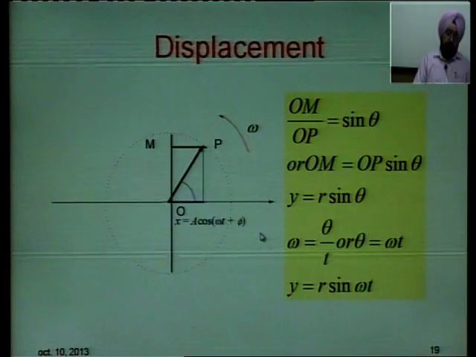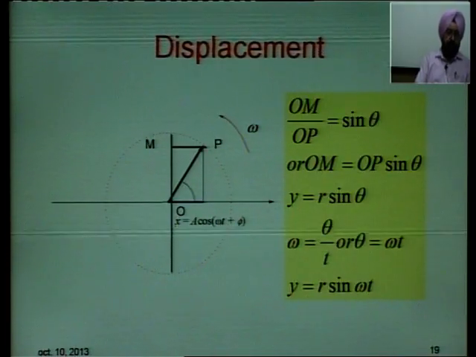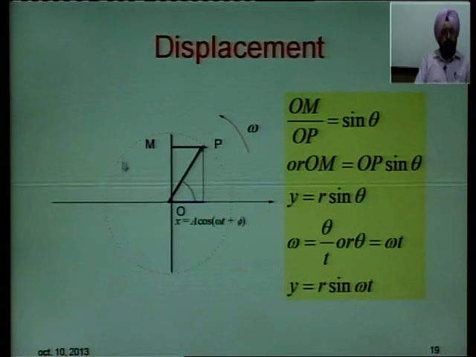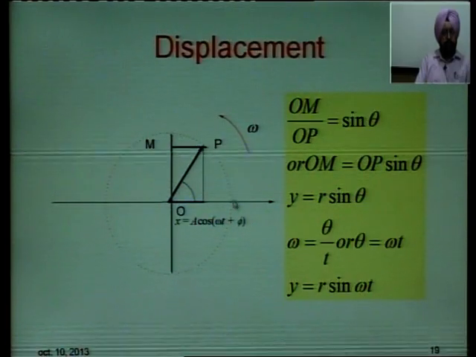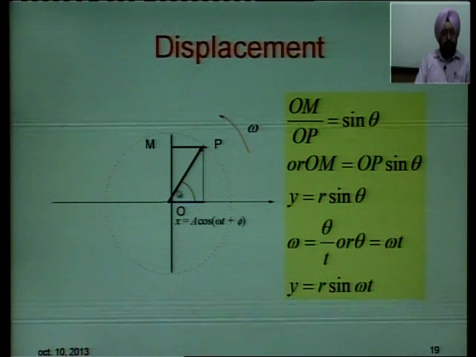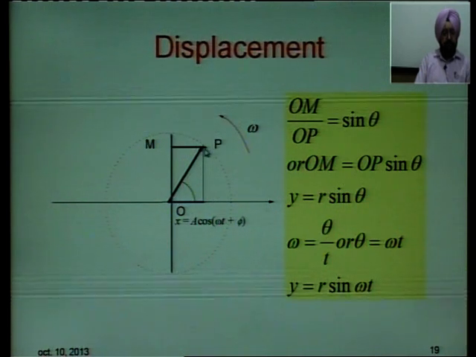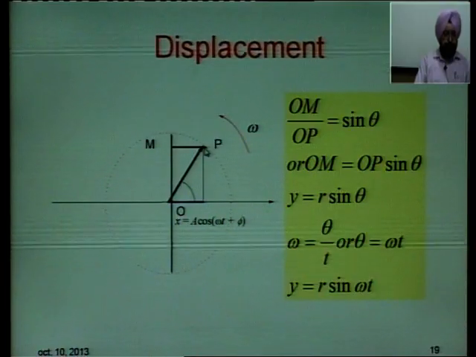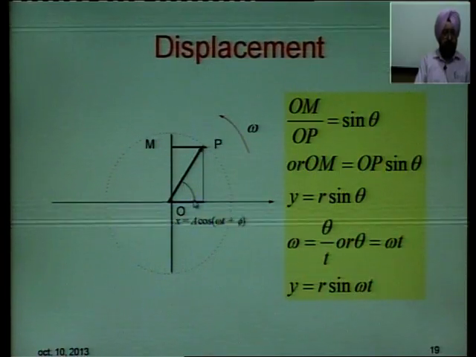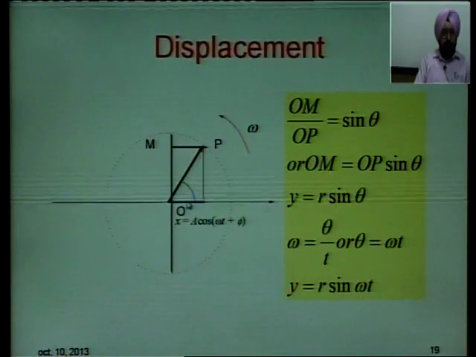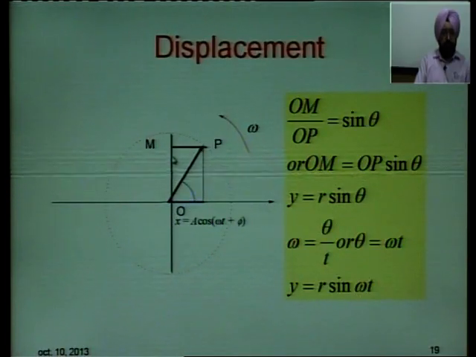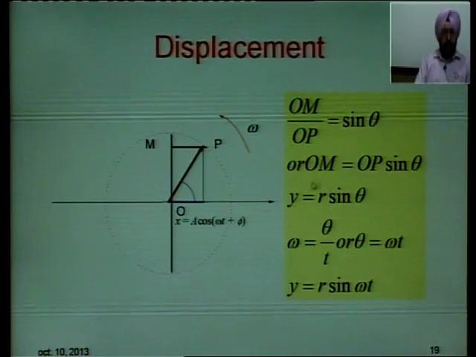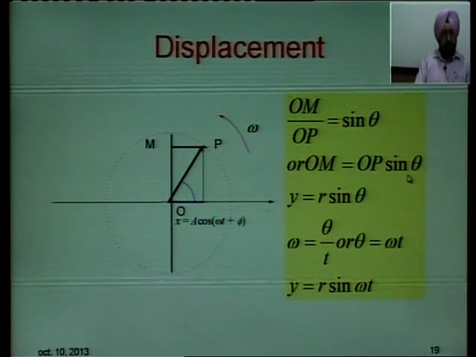Now, how do we compute the displacement in simple harmonic motion? Simple harmonic motion can be considered to be a circular motion. So, let us say the body gets displaced to point P, then if this is angle theta here, then OM divided by OP will give you sin theta, or OM is equal to OP sin theta.